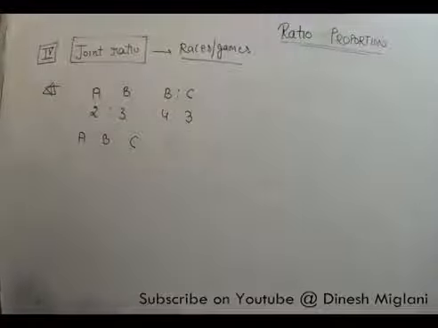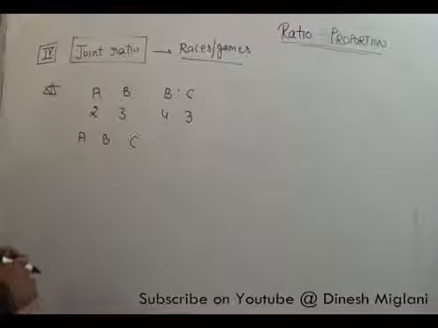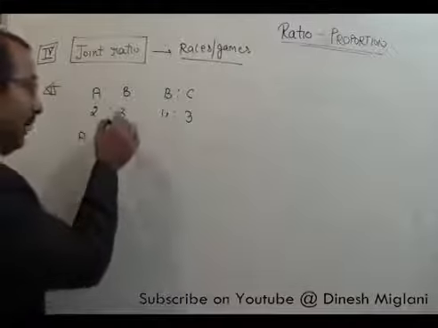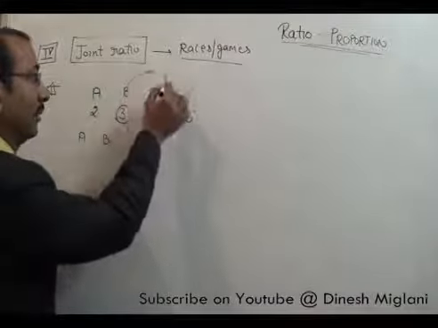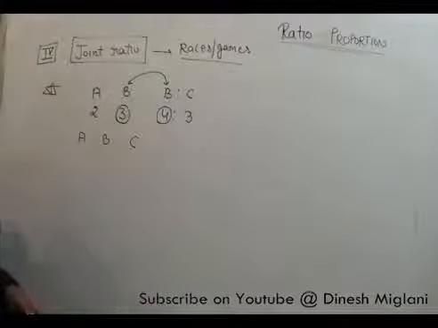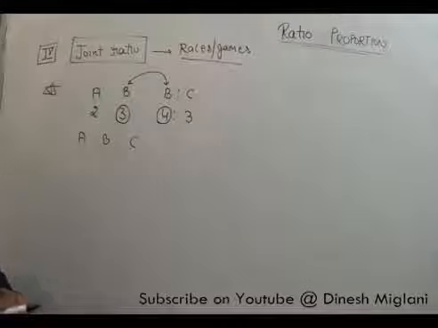I have to find the joint ratio of A:B:C. Now if I have to answer this question, I have to combine these two. For making both combined, we have to make the common terms equal. Here B is 3 and here B is 4.